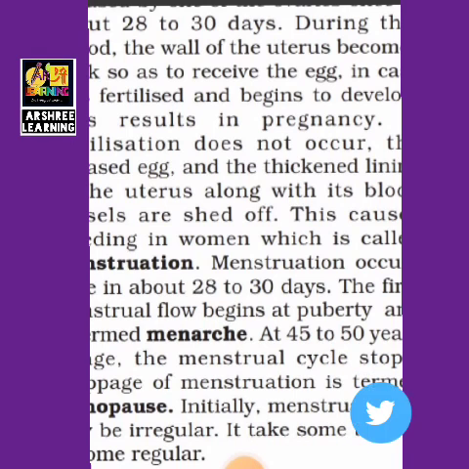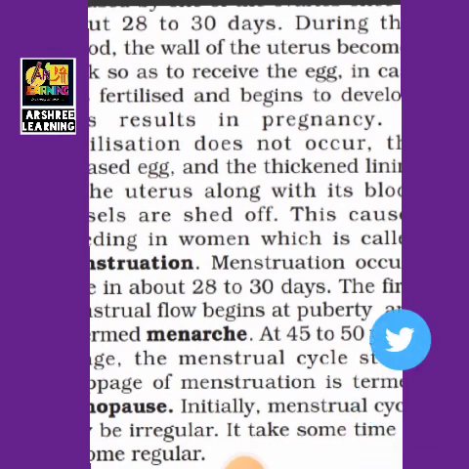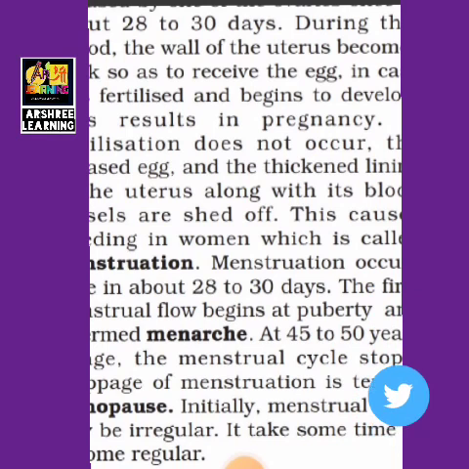If there is no fertilization in the oviduct, then what happens to the egg? The thick lining of the uterus along with the blood vessels is shed off. The uterus is preparing the body of the girl to receive the egg. This happens once a month.